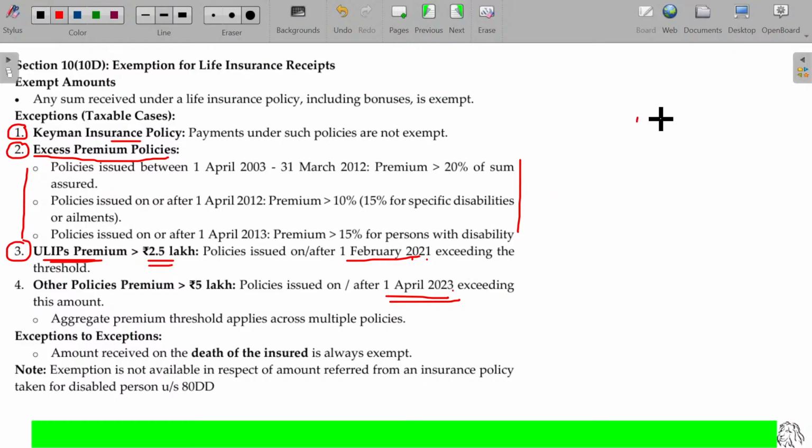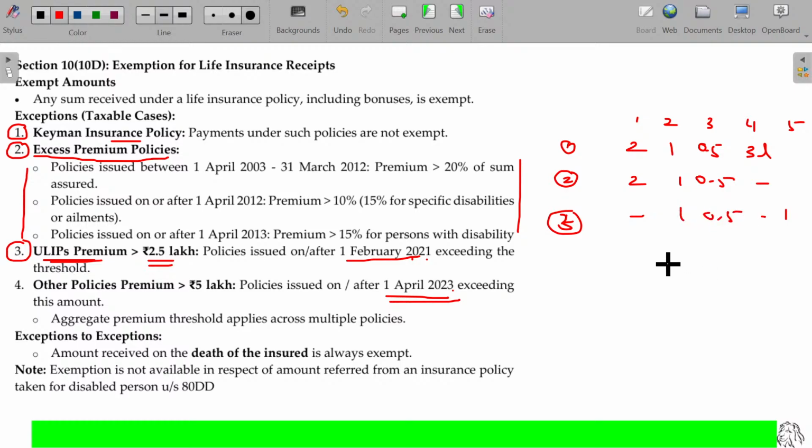For example, I have policy 1, policy 2, policy 3, policy 4. Here 2 lakhs, here 1 lakh, here 0.5, here 3 lakhs. Year 1, year 2. And in the third year, the fifth policy you entered for another 1 lakh. If these two are not required to be payable for any premium payable for that.